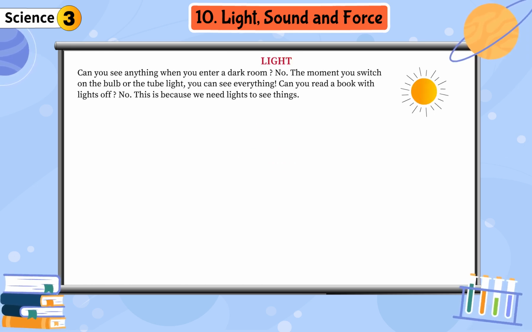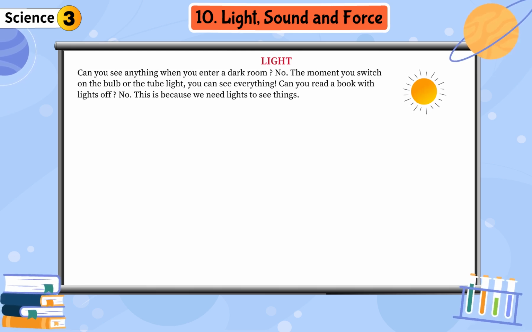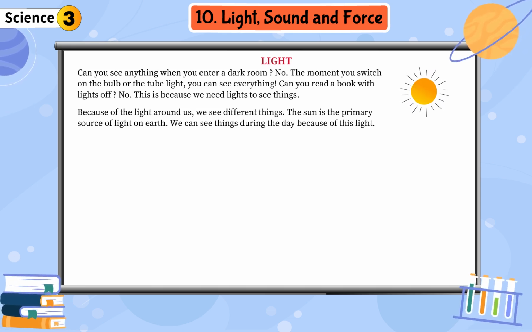Light. Can you see anything when you enter a dark room? No. The moment you switch on the bulb or the tube light, you can see everything. Can you read a book with lights off? No. This is because we need lights to see things. Because of the light around us, we see different things. The sun is the primary source of light on Earth. We can see things during the day because of this light.